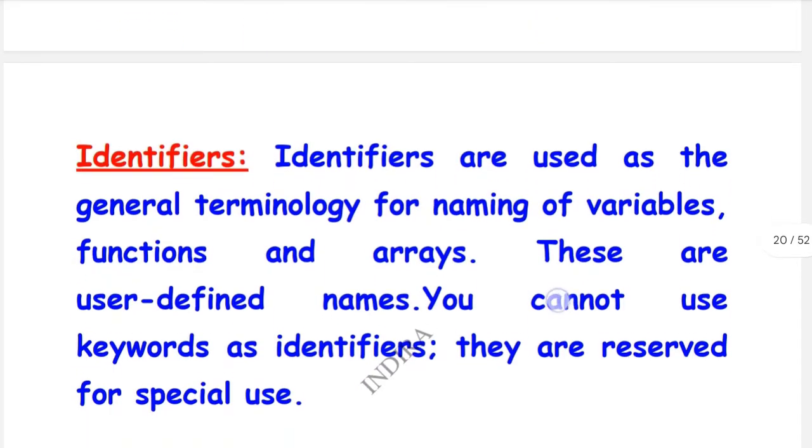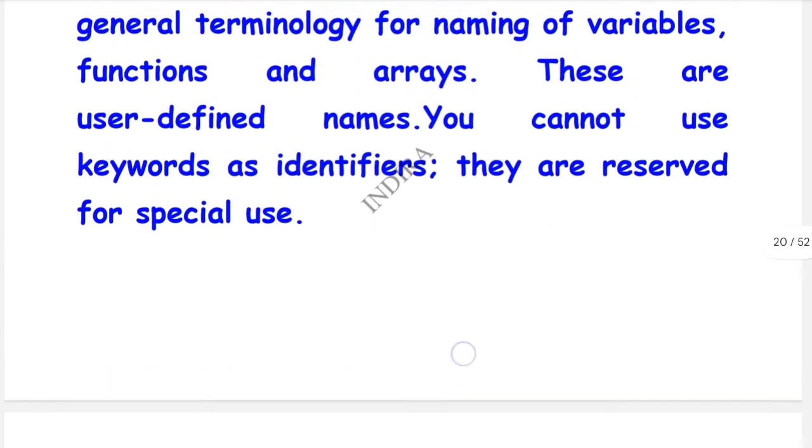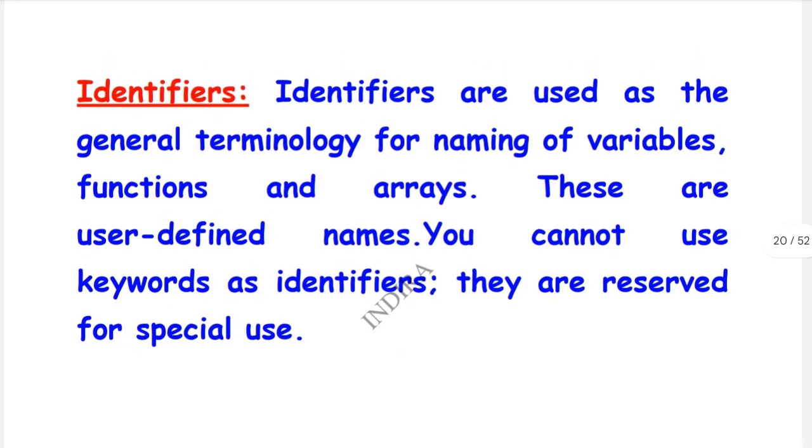And coming to the identifiers. Identifiers are used as the general terminology for naming of variables, functions, and arrays. These are user-defined names. You can't use keywords as identifiers. They are reserved for special use. Here, identifiers are also used for a specific purpose, naming the variables, functions, and arrays. And these are user-defined names. We can't use them in the keyword section.